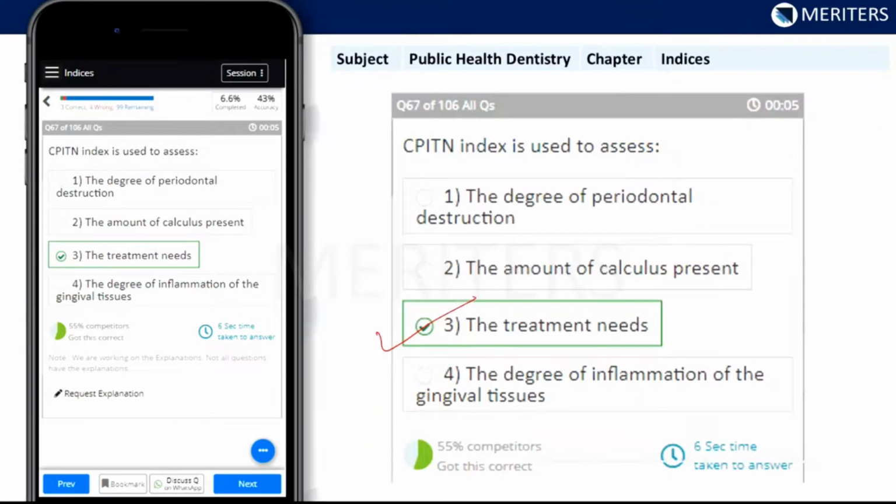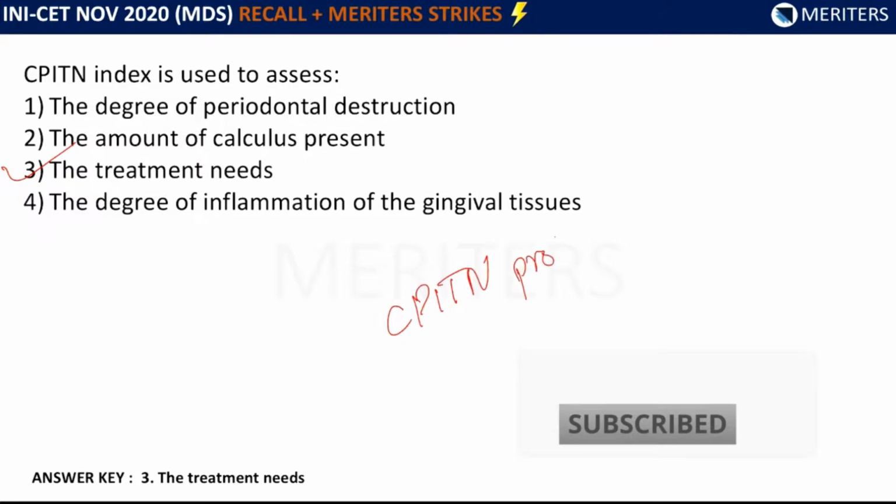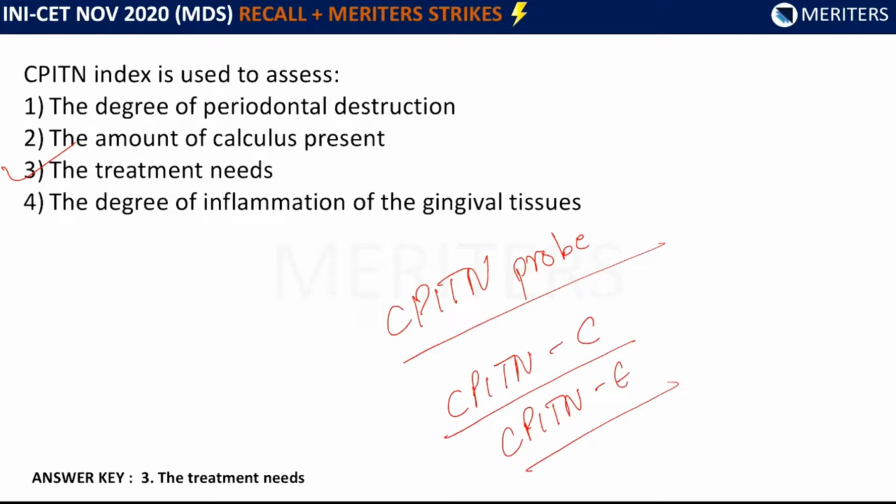We have to know about the CPITN probe also. This probe was first described by WHO. It was initially used for two purposes: the measurement of pocket depth, and the detection of subgingival calculus and bleeding. The most important part of this probe is the markings. We have two probes, C and E. The C or clinical probe has black markings between 3.5 and 5.5 and between 8.5 and 11.5. The CPITN E probe contains markings at 3.5, 5.5, 8.5 and 11.5 with a ball tip of 0.5 mm diameter. So this is the important part.